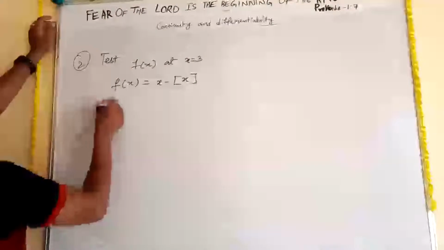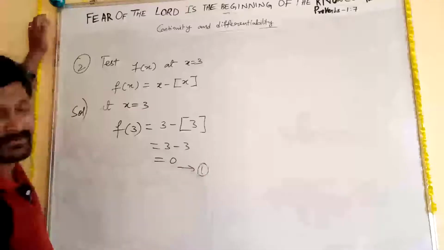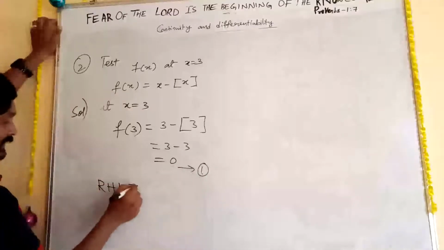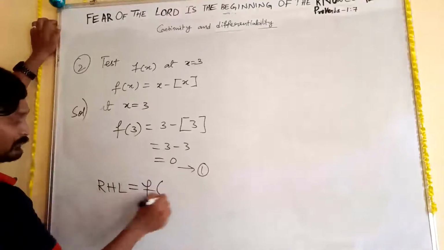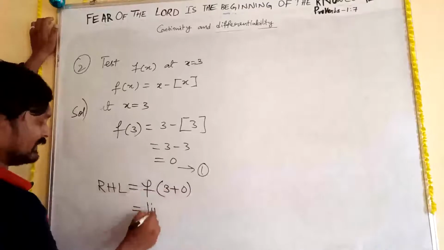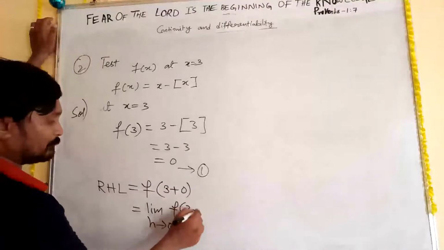Now you can check. So now we need to check at x is equal to 3. Solution: f of 3, equation number 1. Now I go for RHL. RHL means f of 3 plus 0, that is nothing but limit h tends to 0, f of 3 plus h.